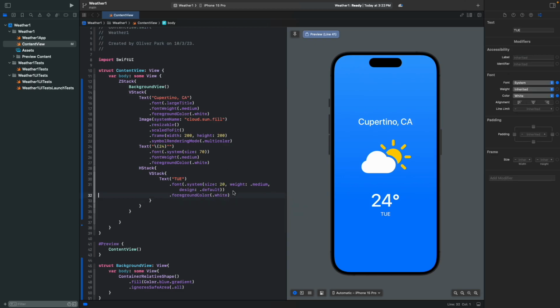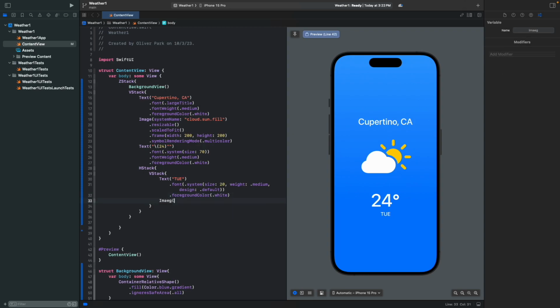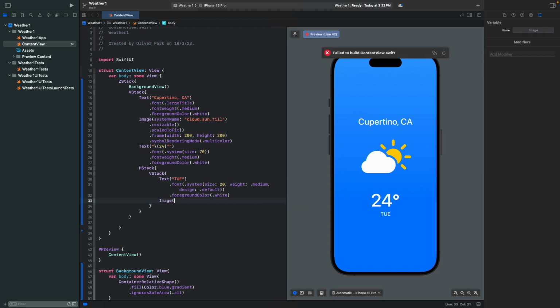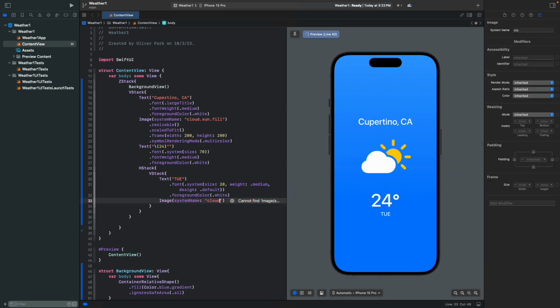And after that, we're gonna write Image systemName. We're gonna use cloud.sun.fill. It's just gonna be the same.